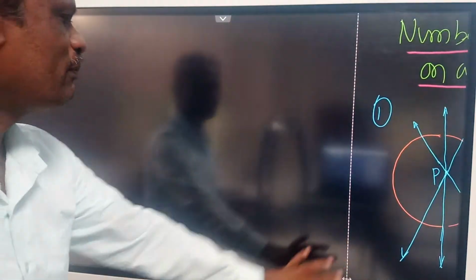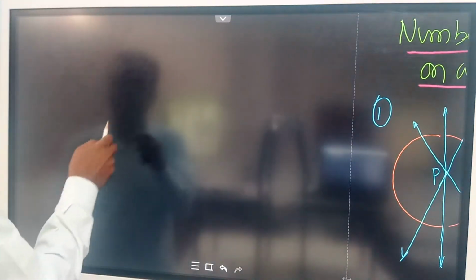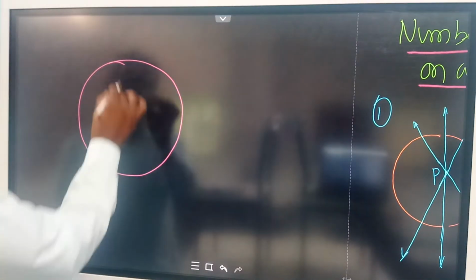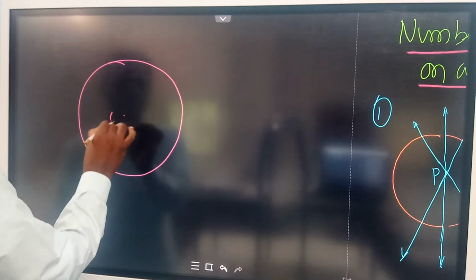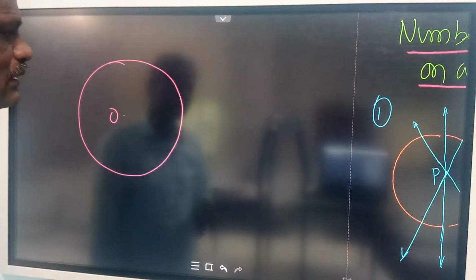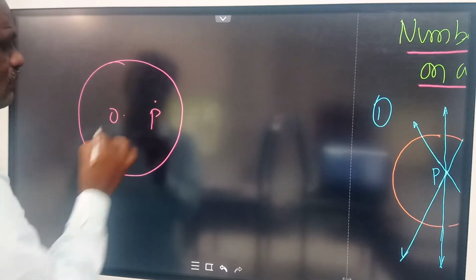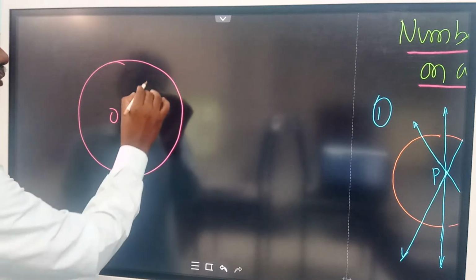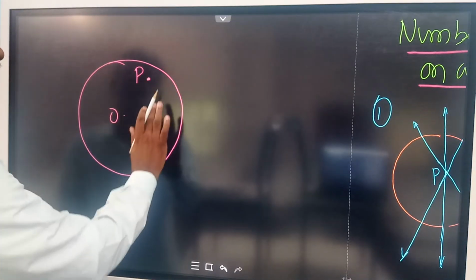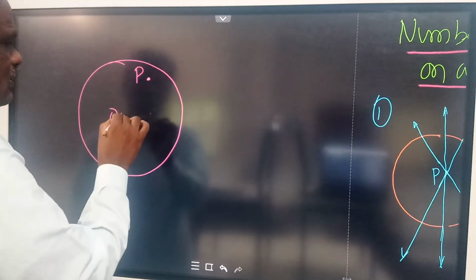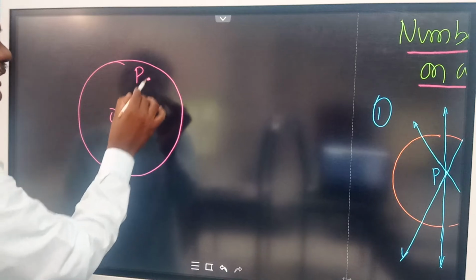Number of tangents from a point. Suppose here is a circle, let us assume that here is a circle. How many tangents can be drawn to this circle from a given point? From a given point means I can take the point P inside. See now look at this, from point P, how many tangents can be drawn? You cannot draw any tangents to this circle from this point P.